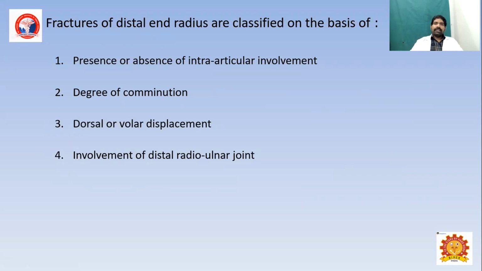Fractures of the distal radius are classified based on intra-articular involvement, degree of comminution, displacement, volar and dorsal, and involvement of the distal radioulnar joint.